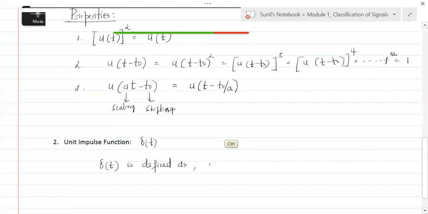So delta of t is defined as equal to 0 for t not equal to 0.